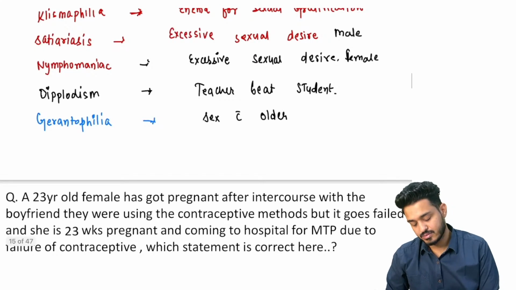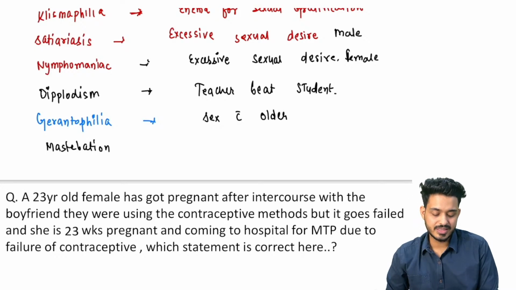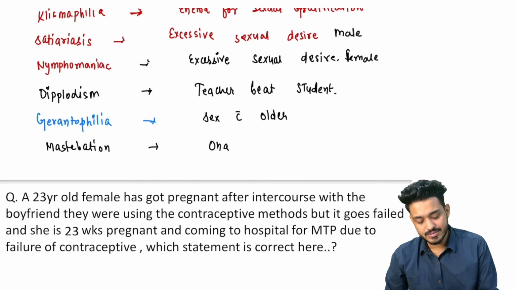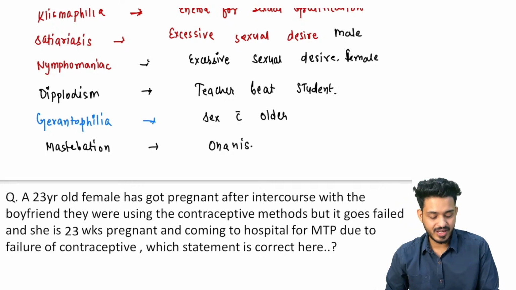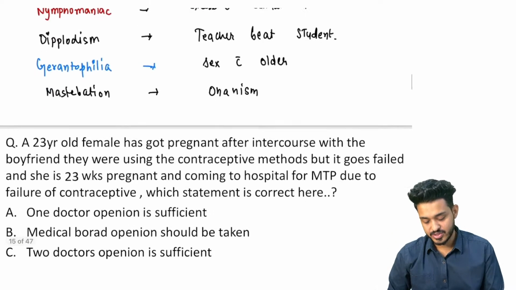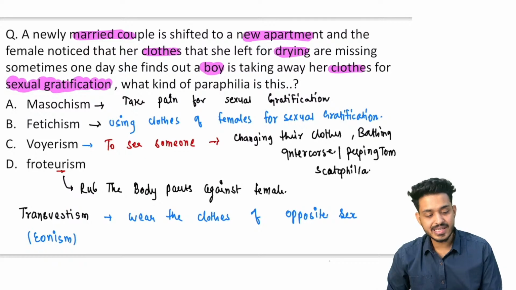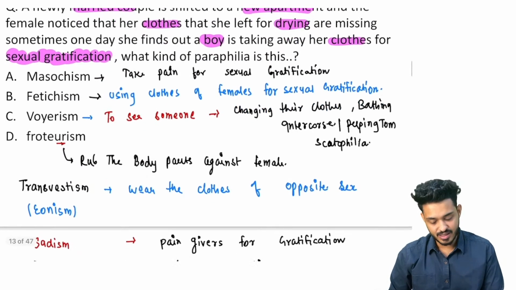And lastly you can remember the masturbation. This is also known as onanism, basically masturbation, right? So these are some paraphilias that we are having. We are having a question from paraphilias, they are always asking, right?